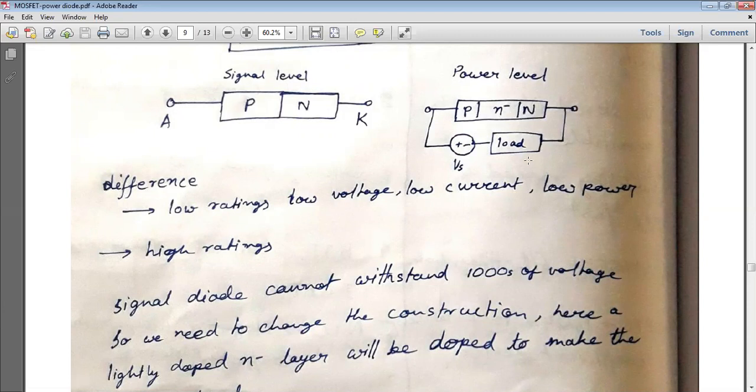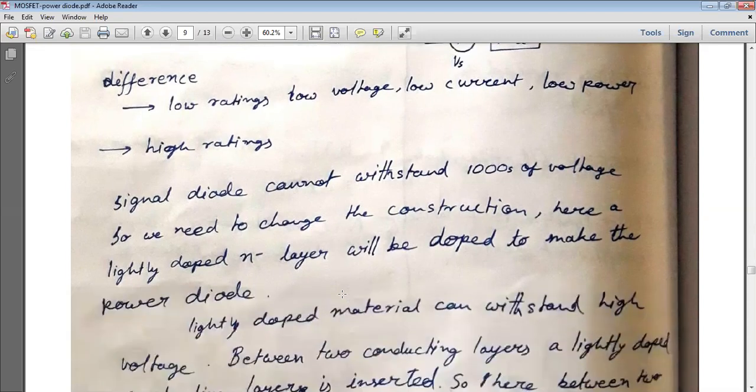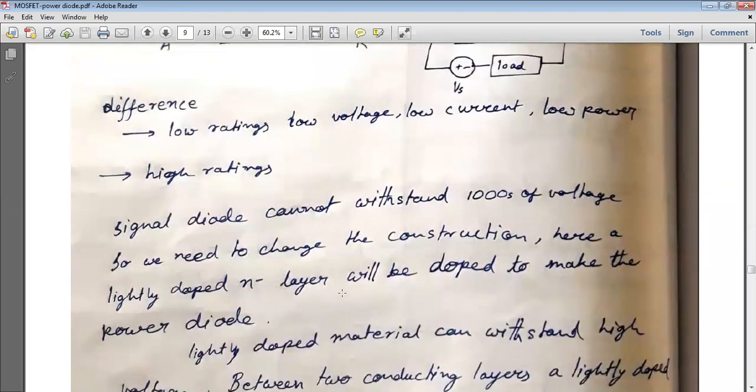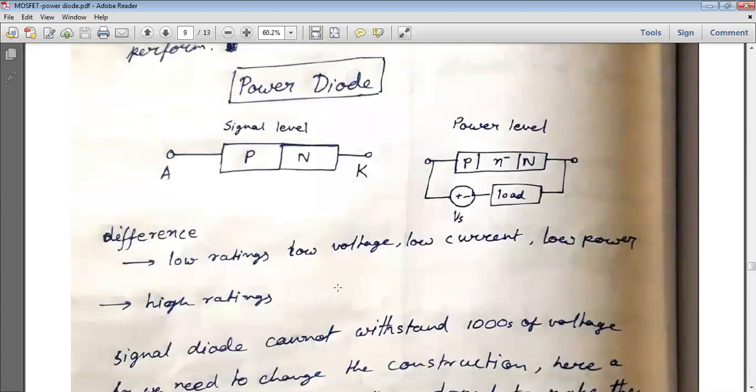It is connected with the supply and the load. The difference is that the signal diode has low ratings: low voltage, low current, low power, while the power diode has high ratings.